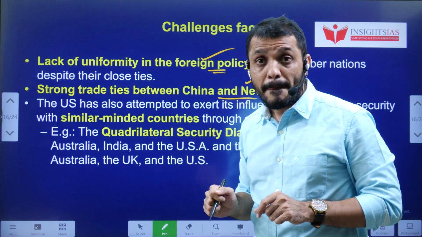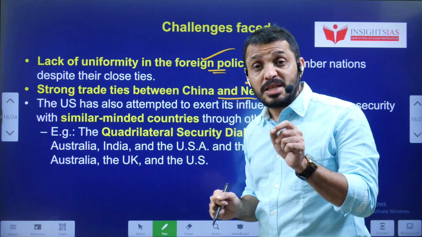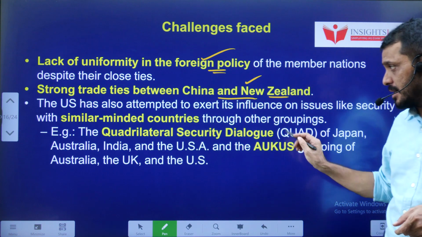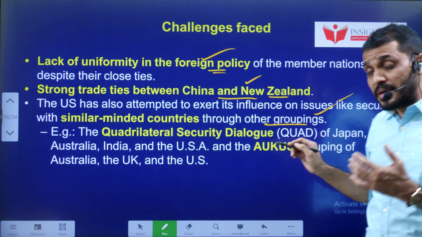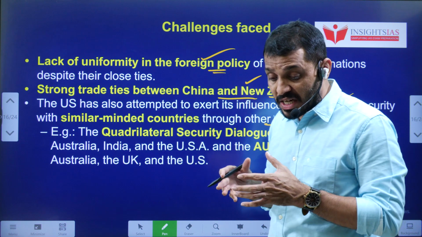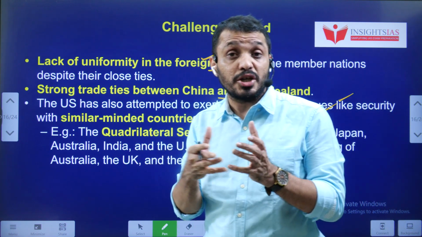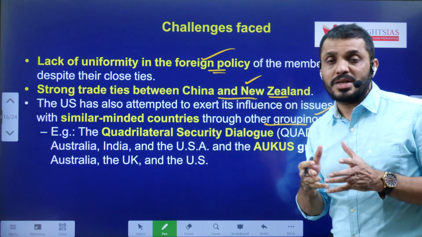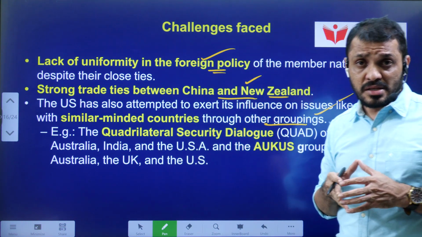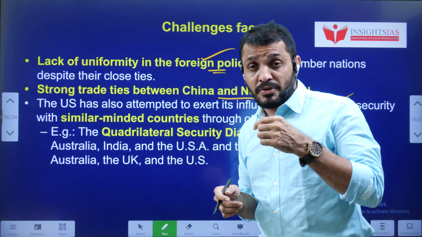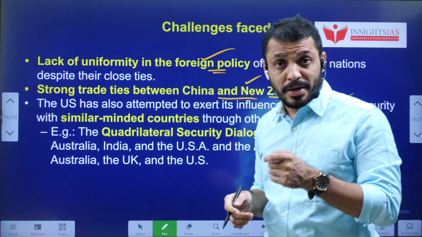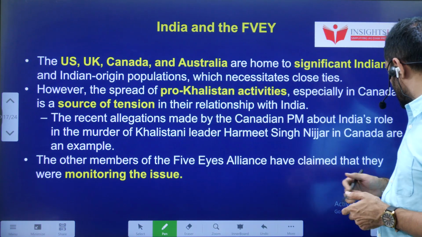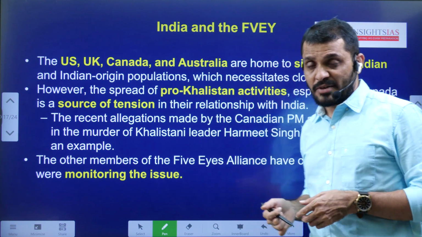And one more thing: apart from these five countries, USA has some close relationships with countries like India. That may give a situation where USA may discuss some of the issues related to the Five Eyes Alliance with these countries, because USA nowadays is launching various initiatives such as Quad 2.0. So there may be a chance that USA may discuss these issues on these particular platforms also.